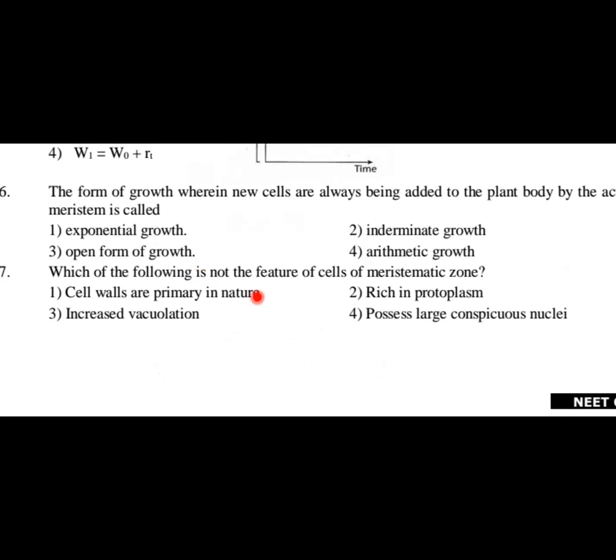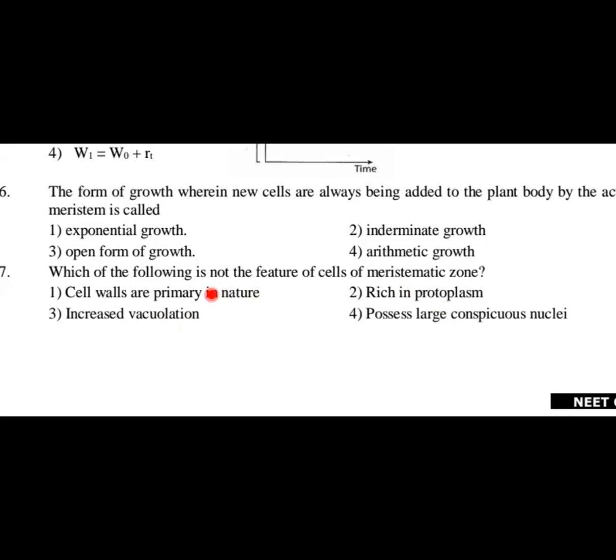If you just recall, there are different zones we studied last year. They are called the meristematic zone, zone of elongation, and zone of maturation. Each of these zones has different characteristics and features of cells. The question asked here is the feature of the meristematic zone. Option 1, cell walls are primary in nature. Option 2, rich in protoplasm. Option 3, increased vacuolation. And the last is possess large conspicuous nuclei. Option number 3, increased vacuolation, is not a feature of meristem.